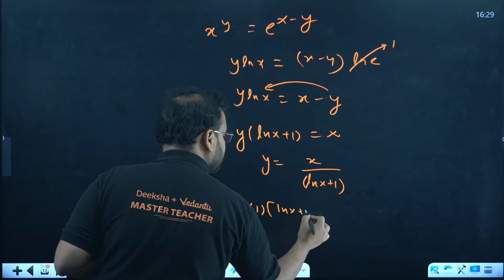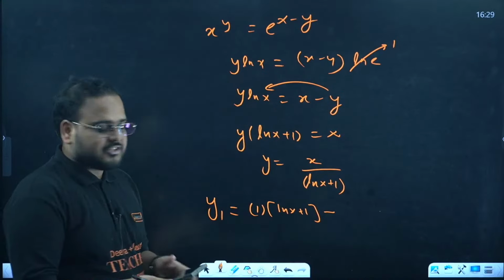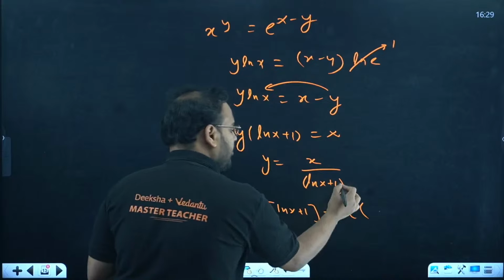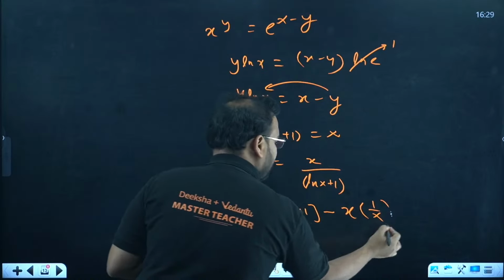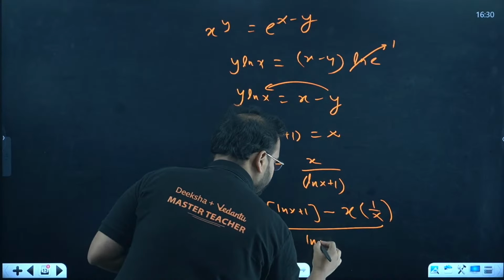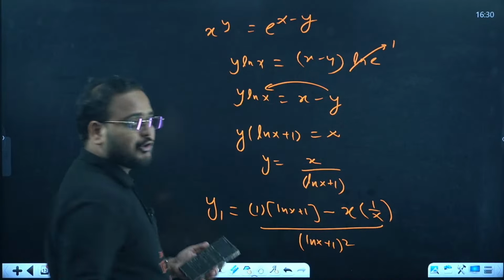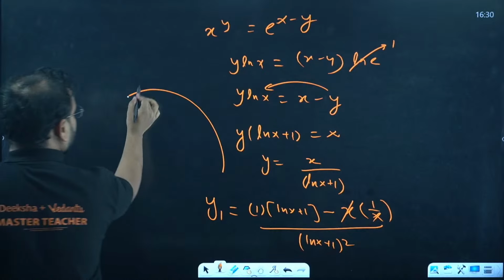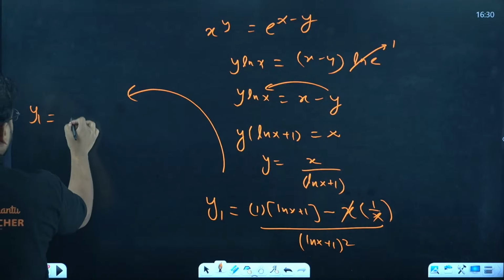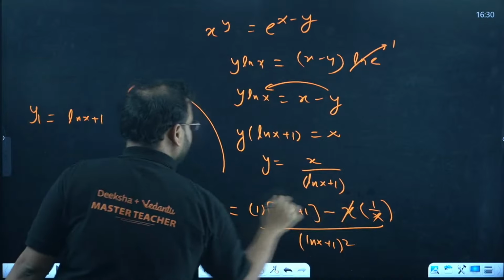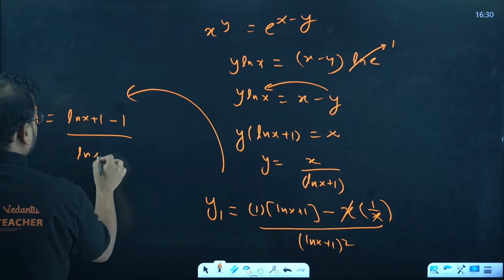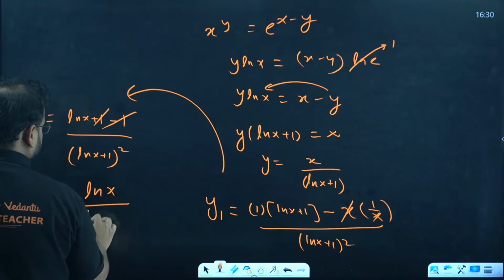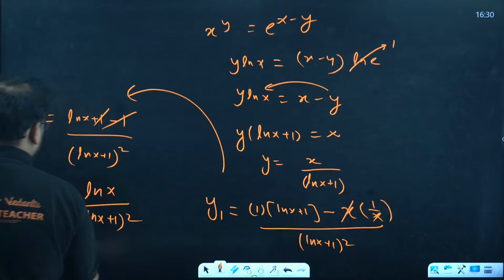So we have (ln x plus 1) with a minus sign. Differentiate the numerator, it is 1. Keep the denominator as it is. Now keep the numerator as it is. Differentiate the denominator. You will get 1 by x. The 1 will be 0, so don't write that. And the denominator is squared. What am I using? Quotient rule. Denominator squared. x and x cancel. Check over here, please. y1: the first term is ln x plus 1. The other term is simply minus 1. And the denominator is (ln x plus 1) the whole square. Can you see the answer now, Chandana?